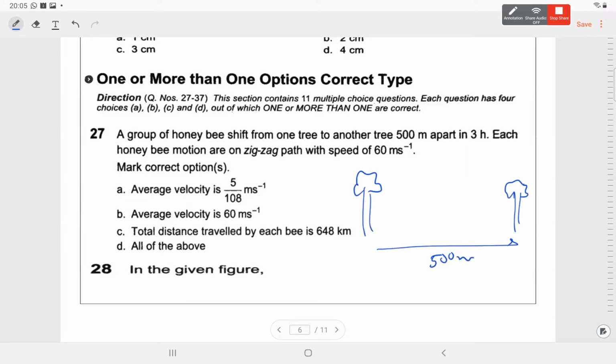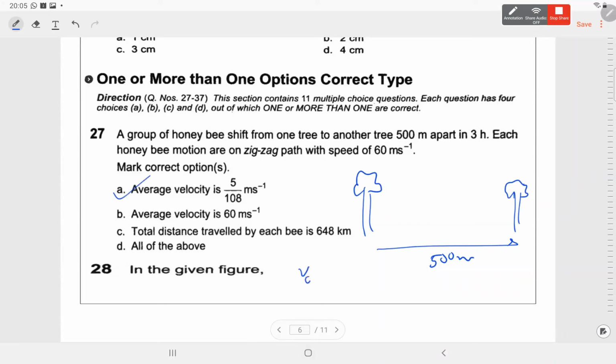Average velocity is total displacement upon total time. So A is correct, absolutely correct.